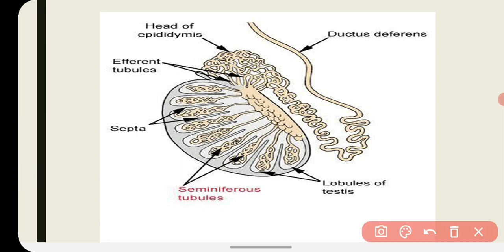And epididymis is also a bunch of highly convoluted tubules. Here the sperm mature and get motility, and this is the vas deferens. From the epididymis the sperm move upward in the vas deferens to be discharged out through the urethra.